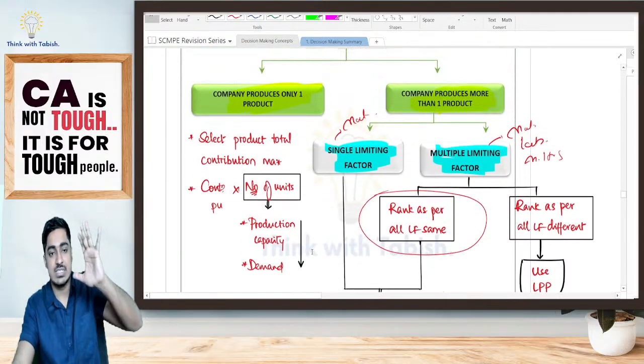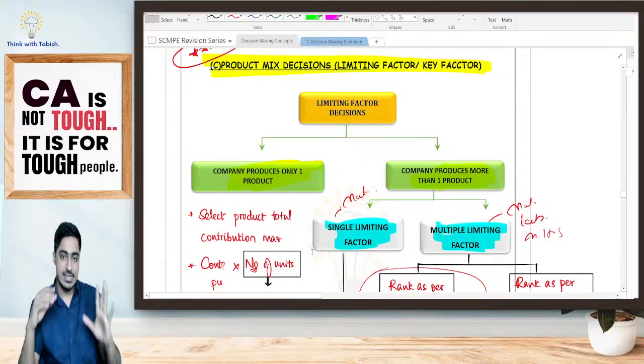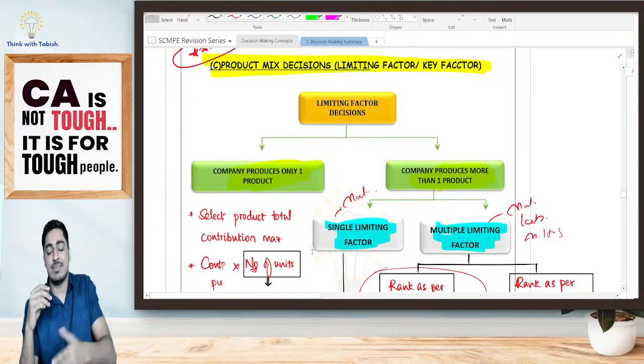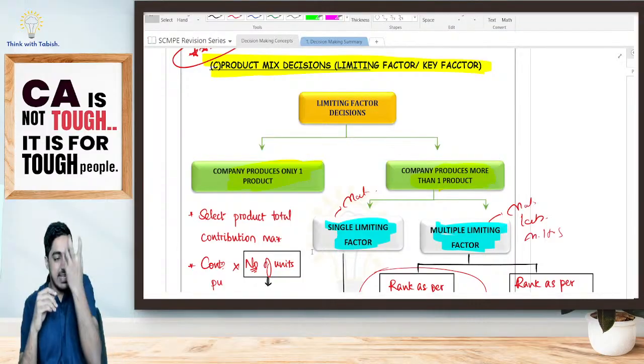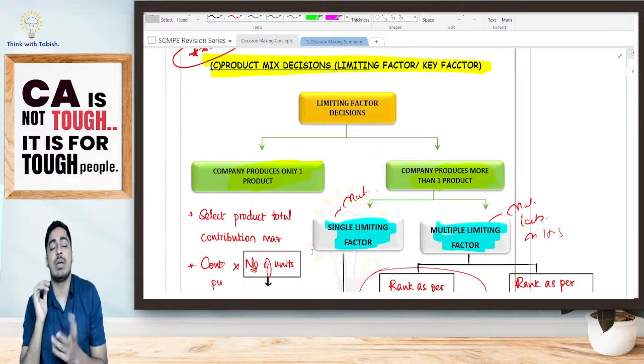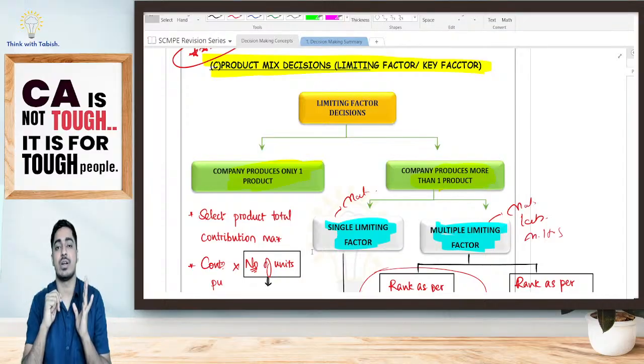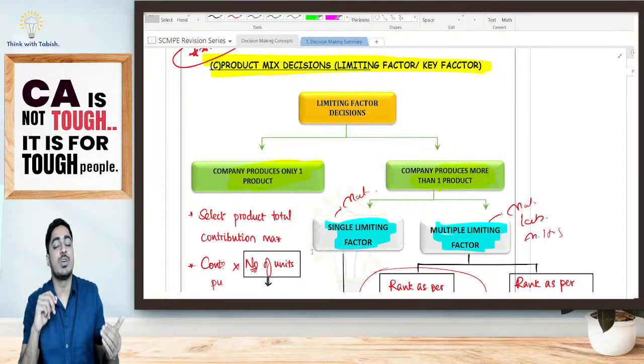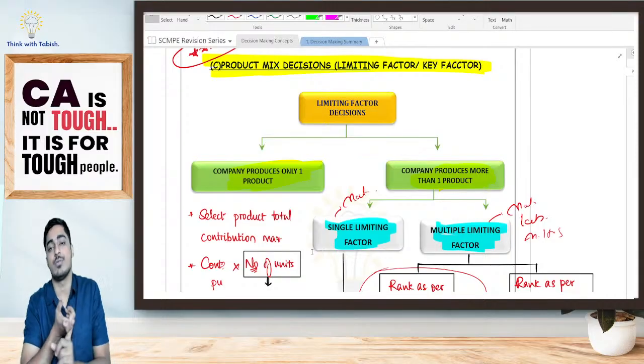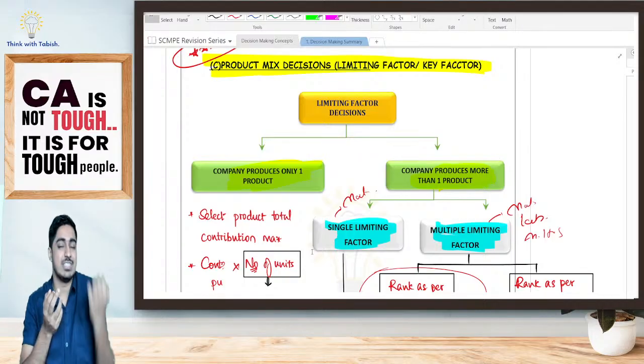Now, what we have discussed, pay attention, limiting factor decision. I am having a limiting factor, that is, availability is less than my requirement. So what am I telling? Because I am having a limiting factor, I am producing only one product. Which product should I produce? Produce the product whose total contribution is maximum. It is contribution per unit into number of units. Number of units is your demand or your production capacity, whichever is lower.